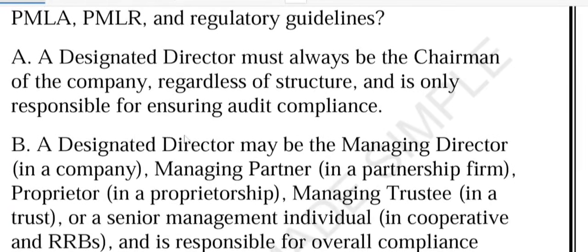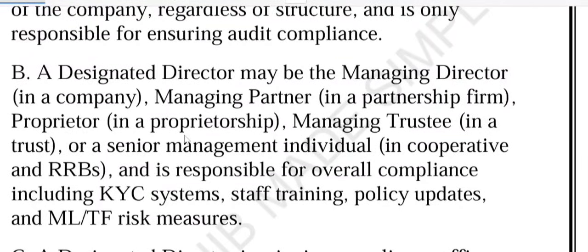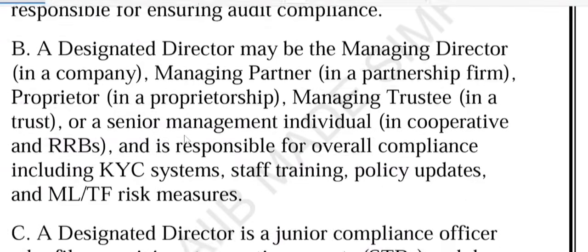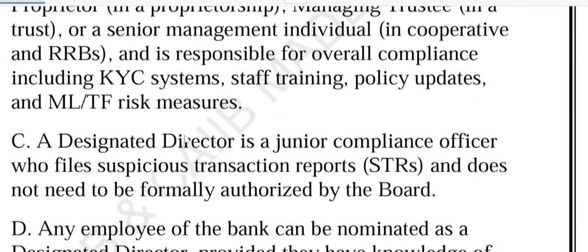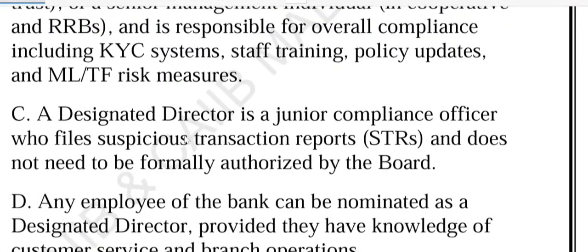Option A. A designated director must always be the chairman of the company regardless of the structure and is only responsible for ensuring the audit compliance. Option B. A designated director may be the MD, may be MP, may be managing trustee or a senior management individual and is responsible for overall compliance including the KYC system. Option C. Designated director is a junior compliance officer who files suspicious transaction reports and does not need to be formally authorized by the board. And option D. Any employee of the bank can be nominated as a designated director provided they have the knowledge of the customer service and branch operation.